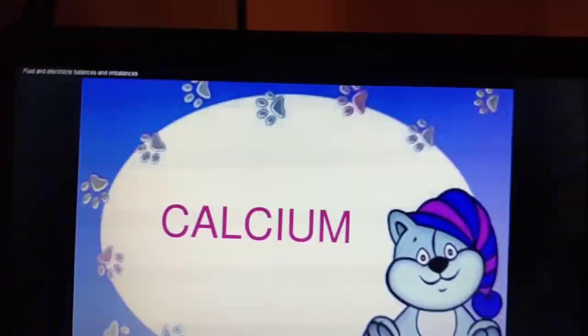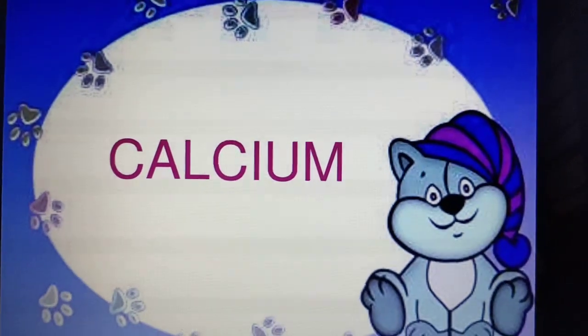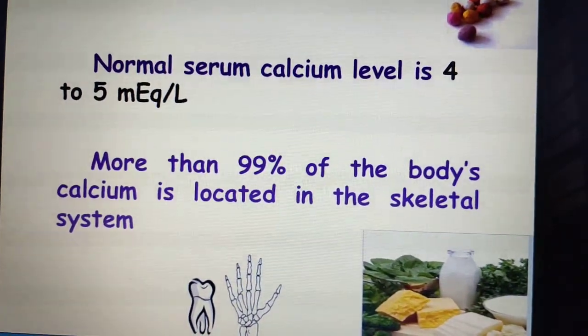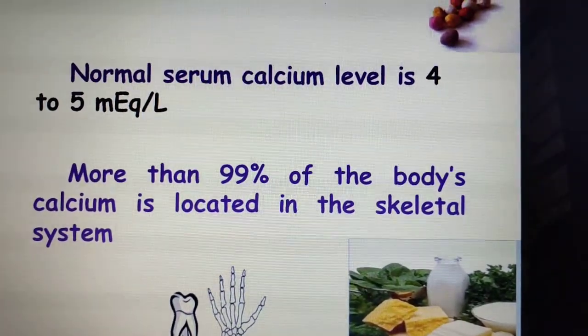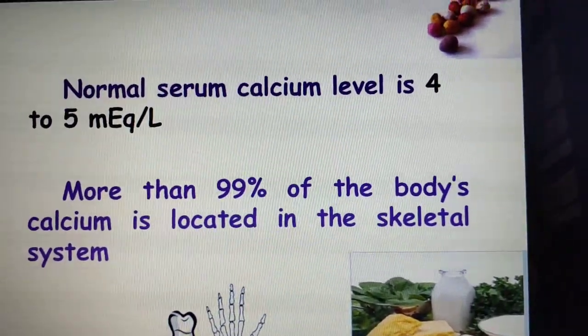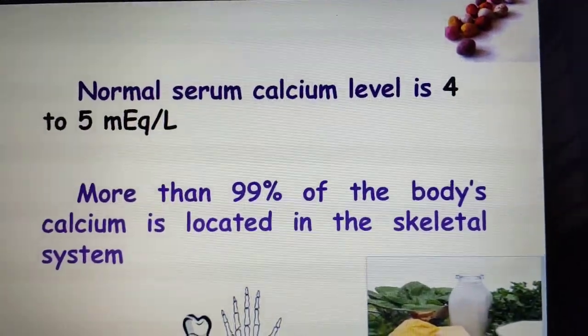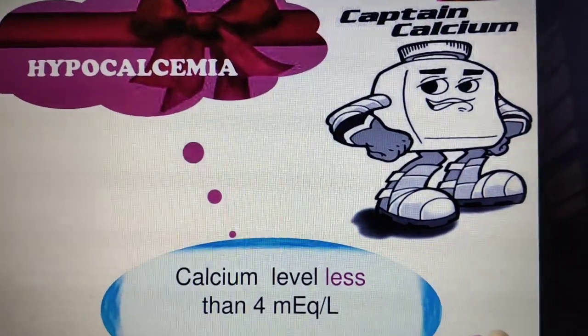Now we'll see regarding calcium imbalance. So normal serum calcium level is how much? 4 to 5 milliequivalent per liter. More than 99% of the body's calcium is located in the skeletal muscle, that we all know. Then what is the abnormal condition?